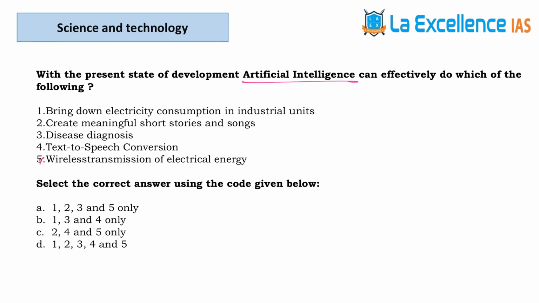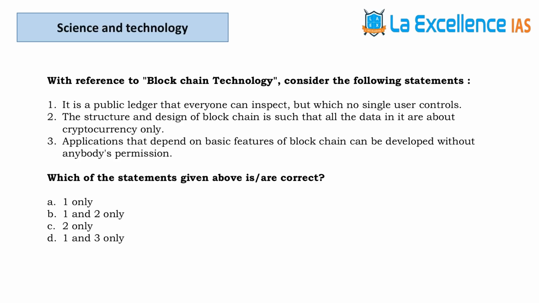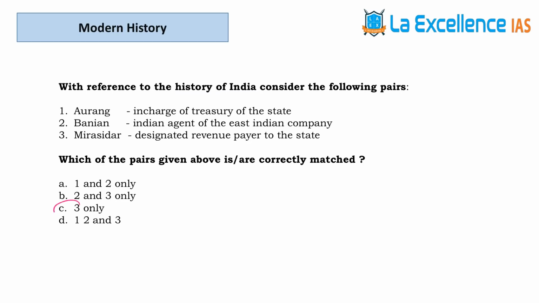Since the statement 5 is wrong, so the answer is B. The next question is about visible light communication. Answer for this question is C. The next question is about blockchain technology. Answer is D. The next question is about modern history and the answer for this is C.